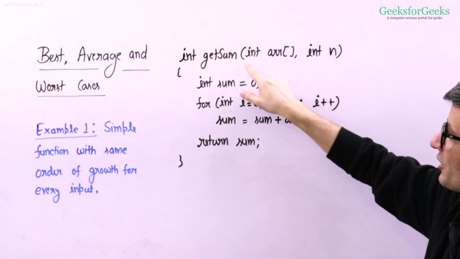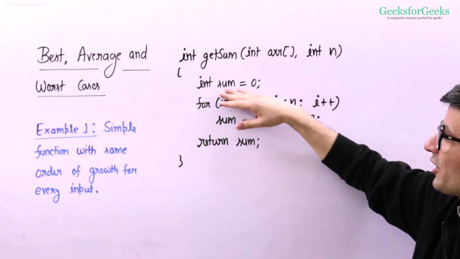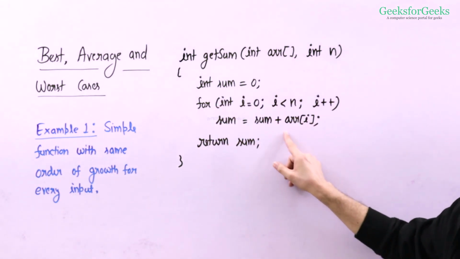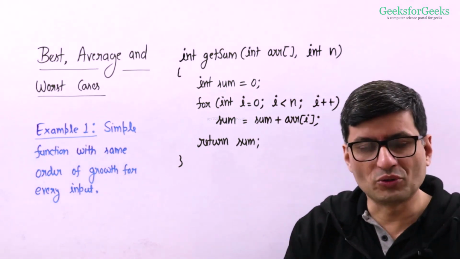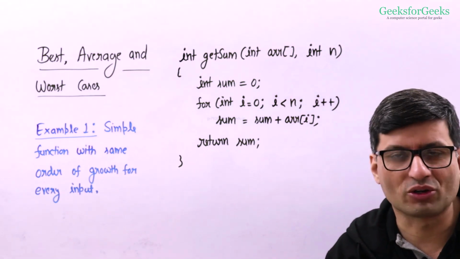We have written a function that takes an array as input, and the size of the array as another input. It initializes the sum of array elements as 0, then traverses through the array elements and computes the sum. So this function is basically doing the array element sum and returning the sum. Please pause this video and try to guess the order of growth of this function.